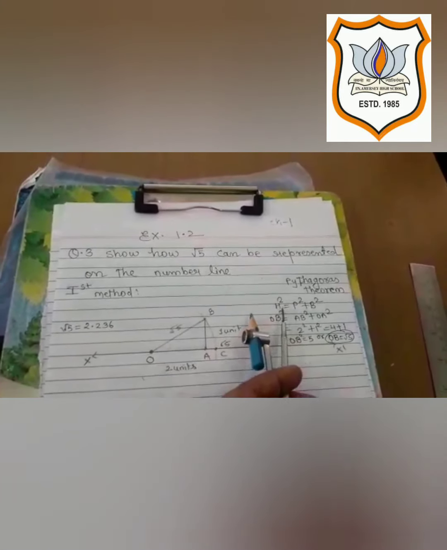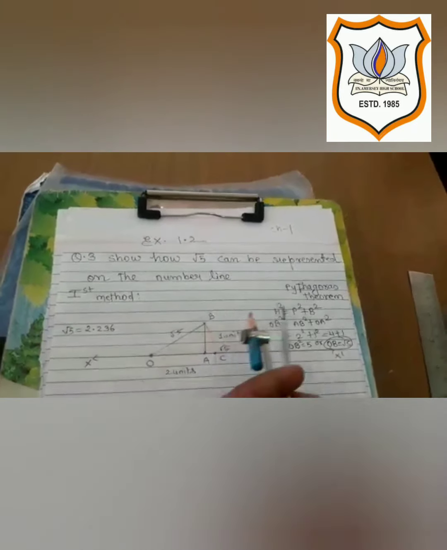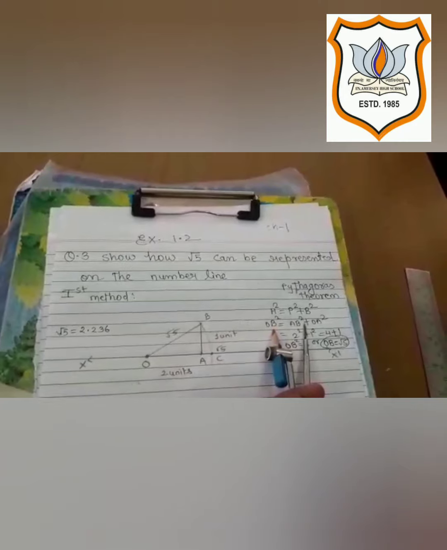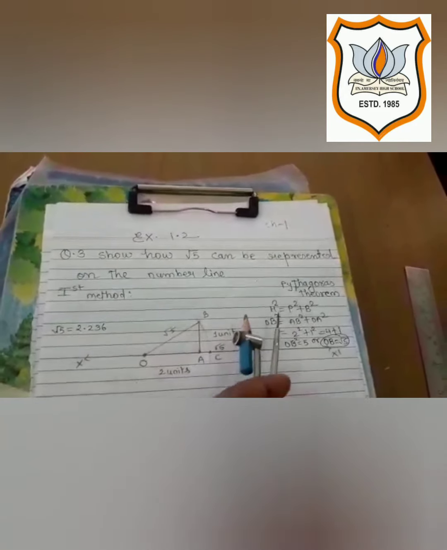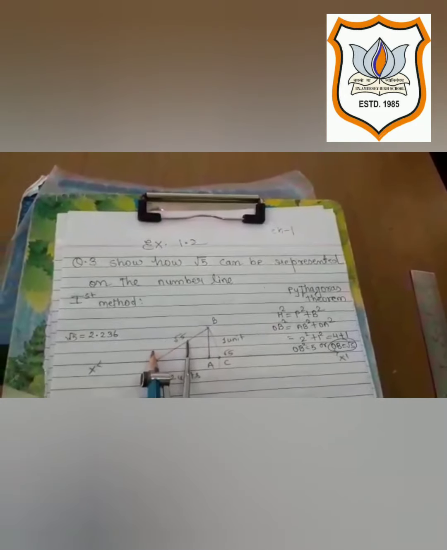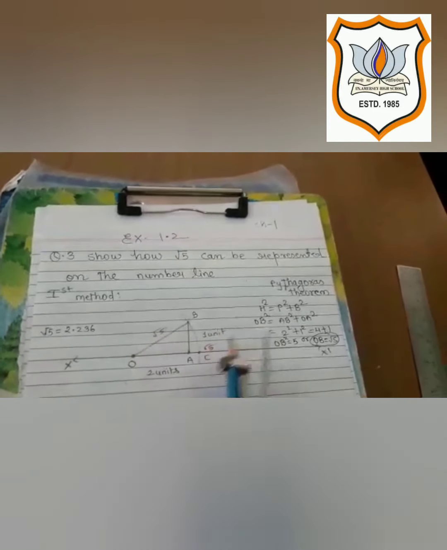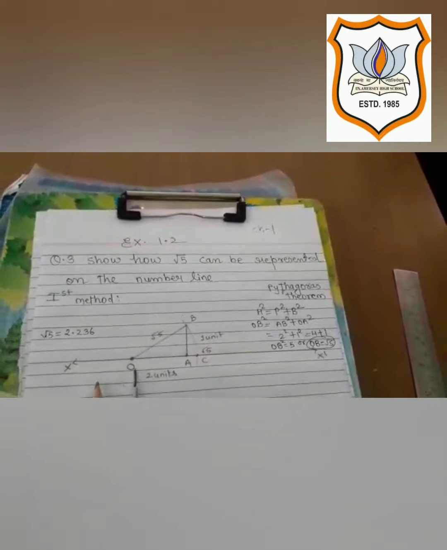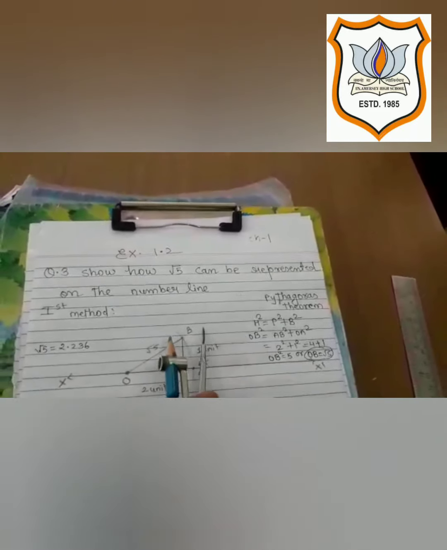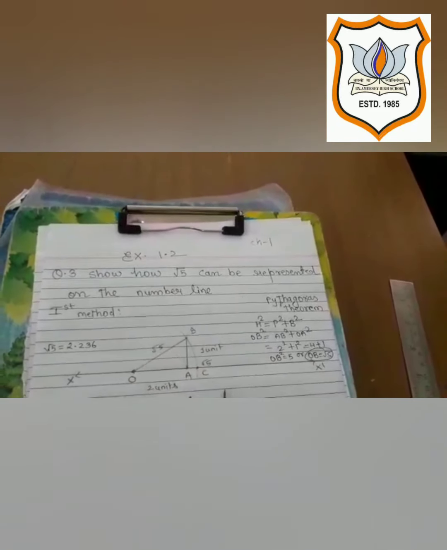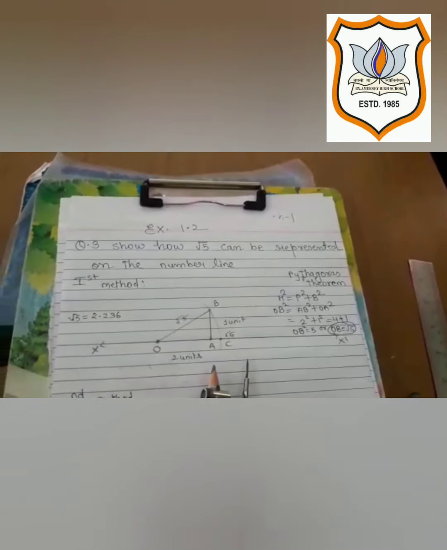As here we are taking H square is equal to P square plus B square, we need to plot root 5, that means 5 for example. But for that we need some combination of base and perpendicular. And which kind of combination can we take?